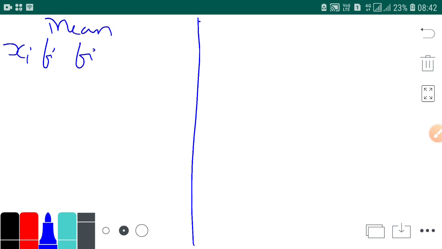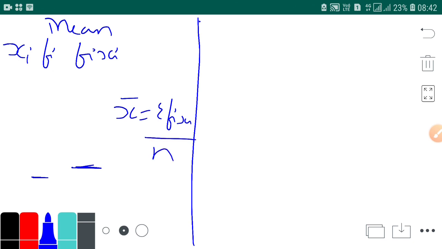You would have done the multiplication of fi xi, you would have done the total of fi xi, and the formula would look like this: x bar is equal to sigma fi xi upon n. So sigma fi xi is the total of fi xi. N is the total of frequency. So instead of n, can I write the total of frequency like this? Yes, n is the total of frequency, so you can write sigma fi also.